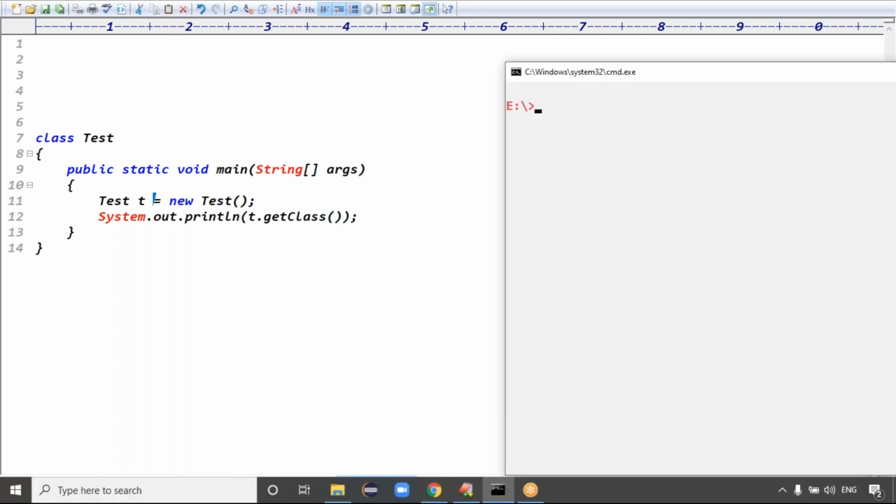T.getClass() you are calling means, then it reads the output. The code is compiled fine and executed fine. What is it reading? The class Test, right? Guys, T means what's the class? T is like a class Test, guys.